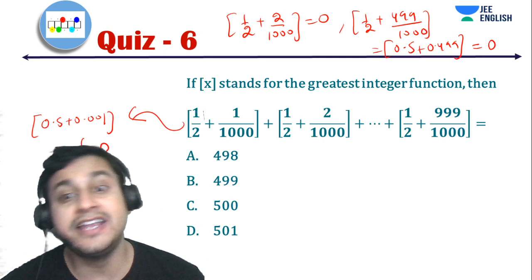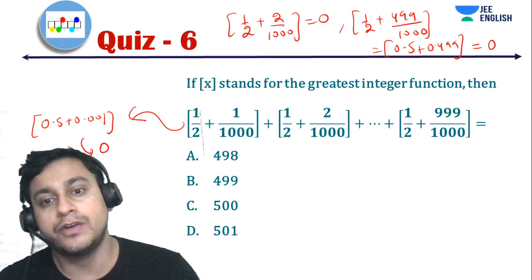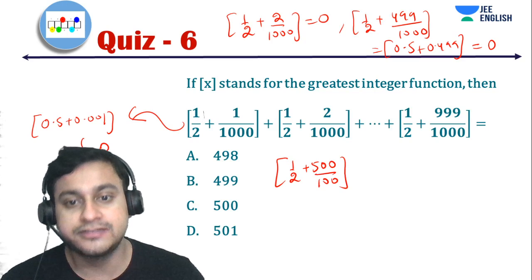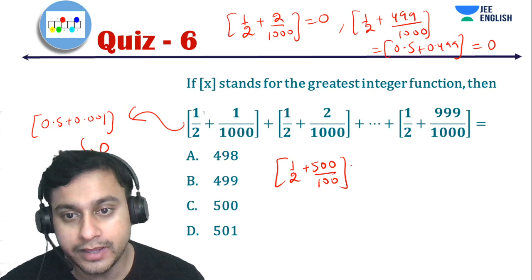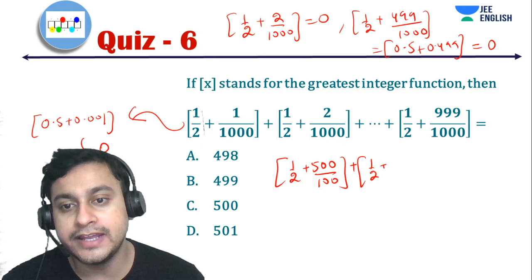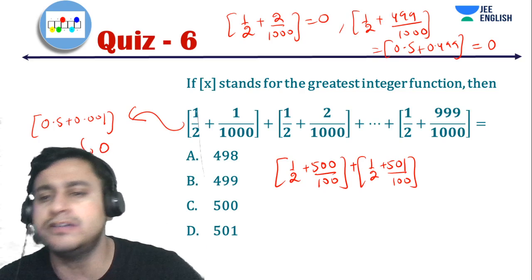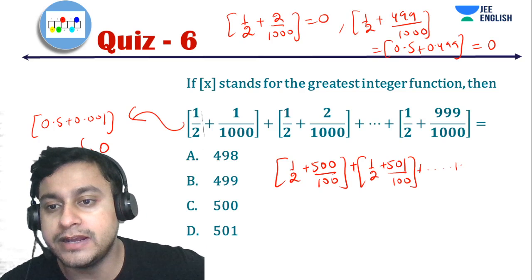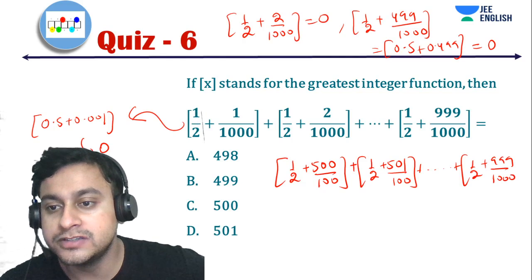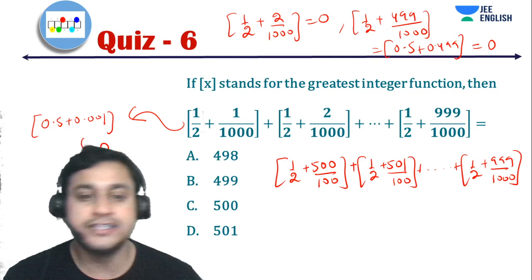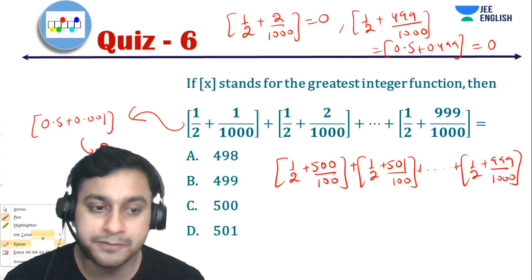Now it will attain the value of 1 for the first time at box of half plus 500 by 1000, right? Because this will become 1 for the first time. After this, again it will have the value of 1 only, because it is going to be slightly more than 1, and so on. This will continue till half plus 999 by 1000, which is somewhere around 1.5, so its box will also be simply 1.